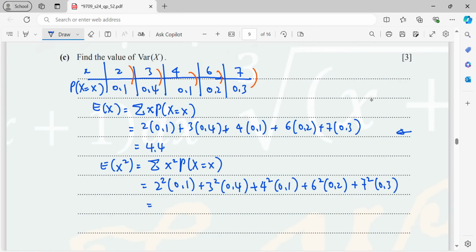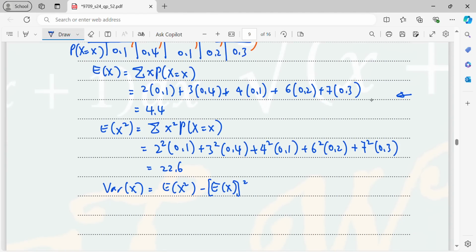Then here you will be getting 22.6. So now my Var(X) is basically E(X squared) minus the square of E(X). Then you will be getting 22.6 minus 4.4 squared. And this is going to be 3.24.